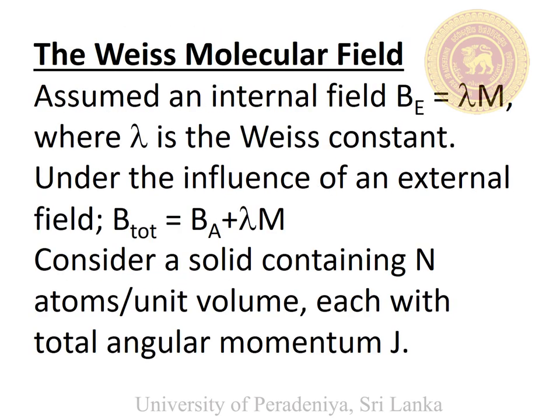Magnetic moments can create an internal magnetic field inside the magnetic material. That internal field is given by Be equals lambda M. Here lambda is called the Weiss constant, capital M is the magnetization. Then the total field is equal to the applied field plus the magnetic field created by magnetic moments.